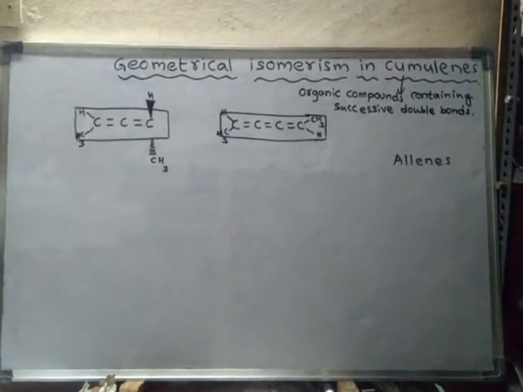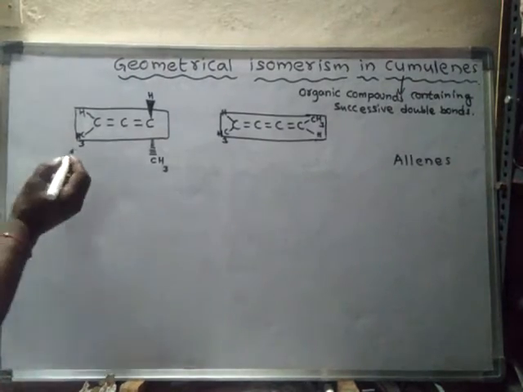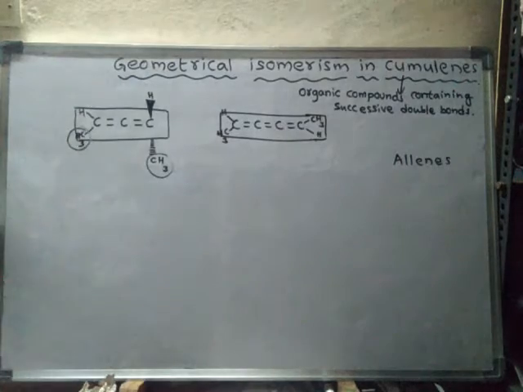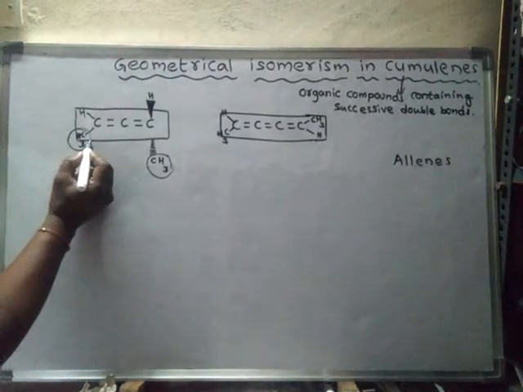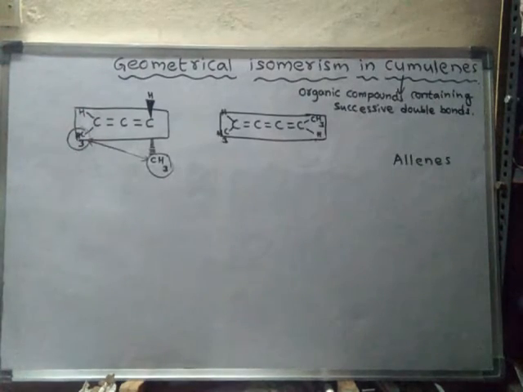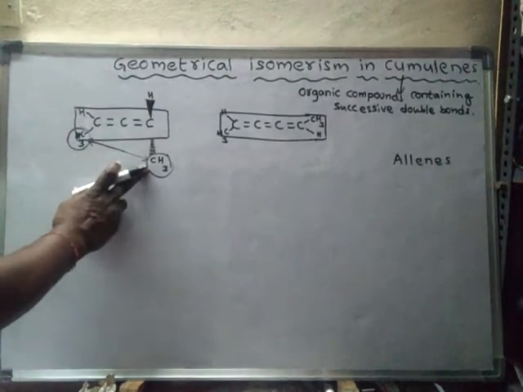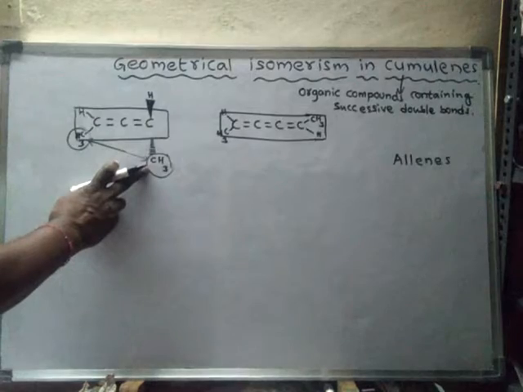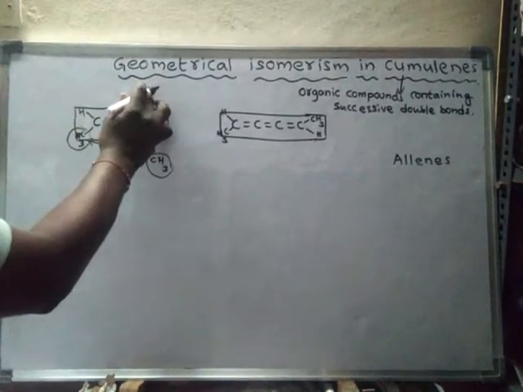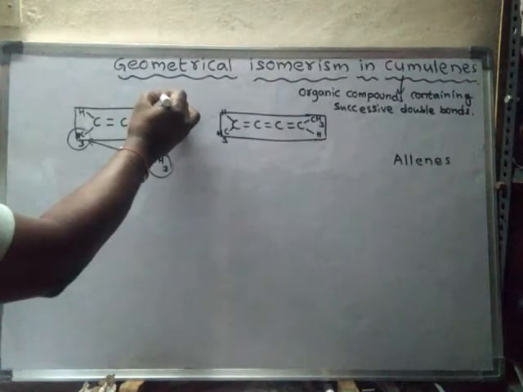As they are perpendicular to each other, what happens? Suppose this is a methyl group and this is also a methyl group. Now if you see the aerial distance between these two methyl groups, it is the same even if this methyl group is present here.